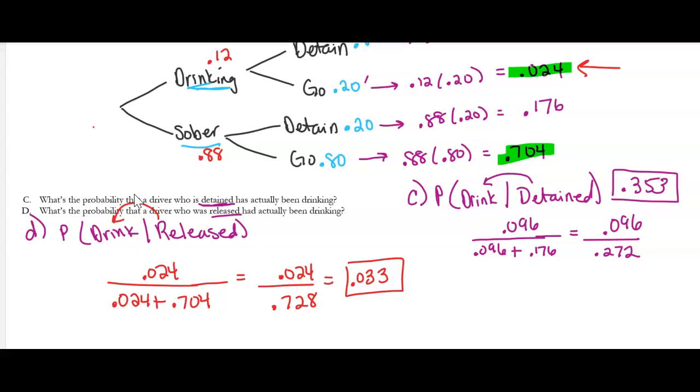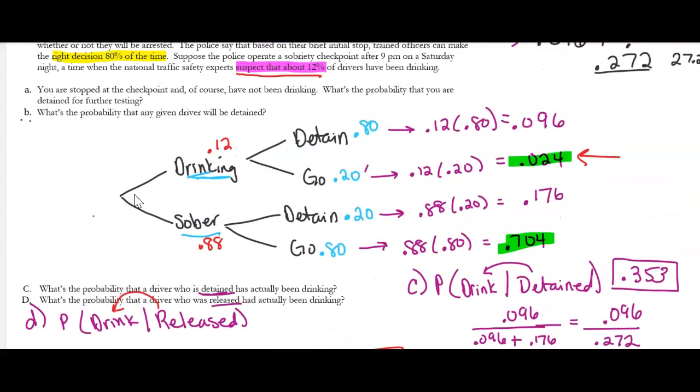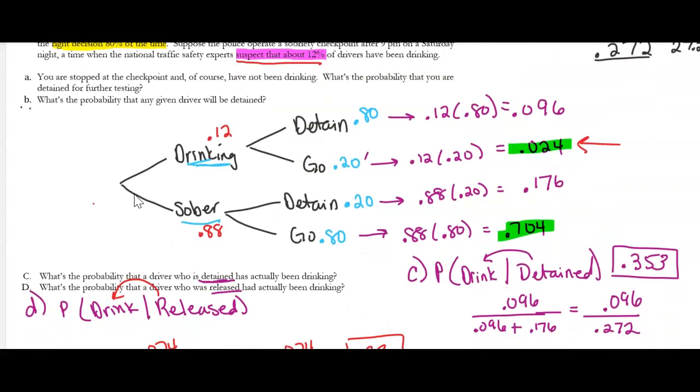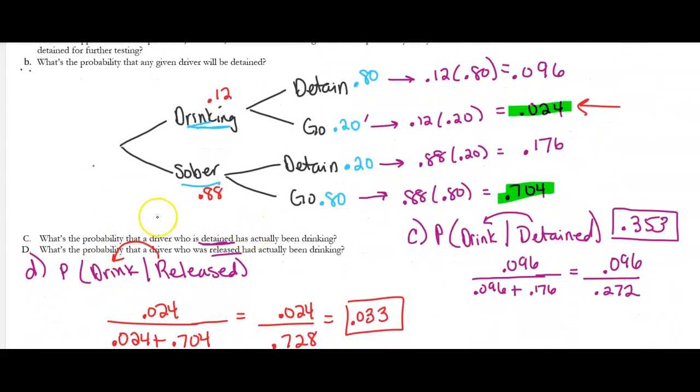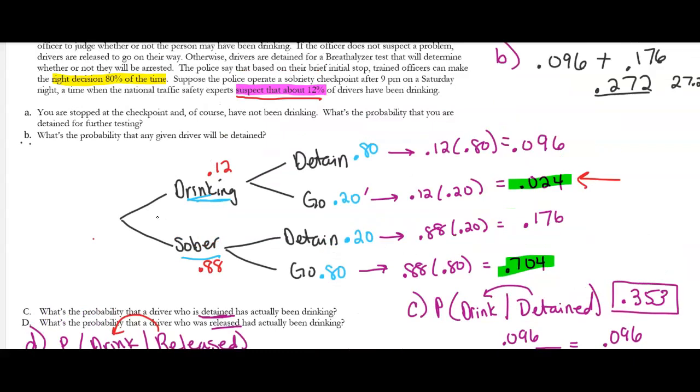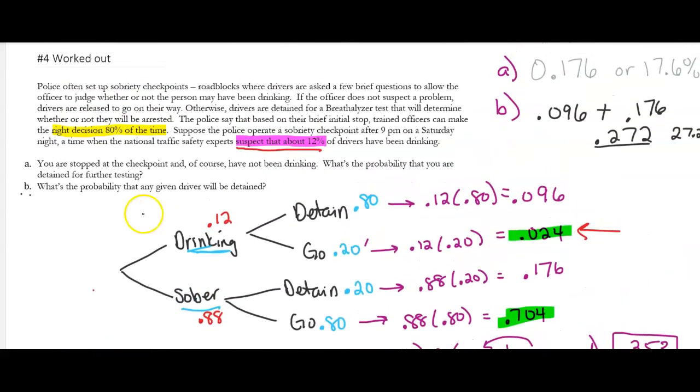Okay, one trick that I can tell you is that if they're making you do a tree diagram, there's probably going to be questions like C and D that are conditional, because otherwise you can find the answers without the tree diagram, but the tree diagram really helps visualize and for you to see the answers for conditional probabilities when you're working with probabilities where one event affects how the other event happens.